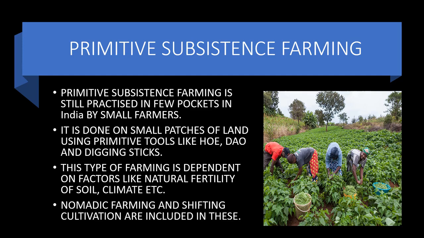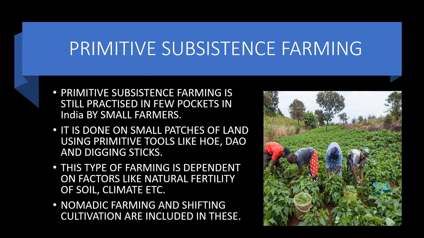Slash and burn cultivation is usually done by nomads. In this, a small patch of land is cleared and a crop is grown on it. Once the fertility of the soil is lost, another patch of land nearby is cleared and the crop is grown on it.